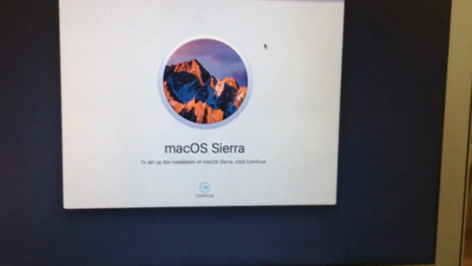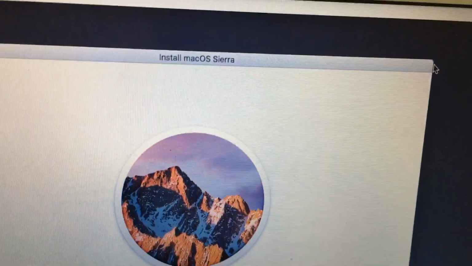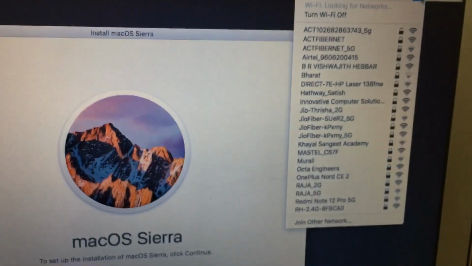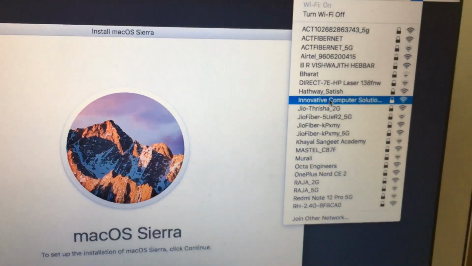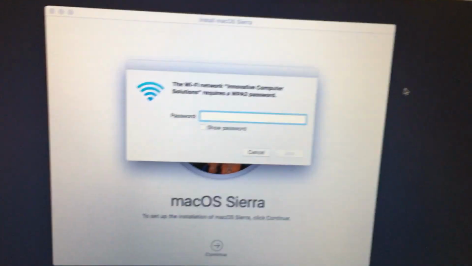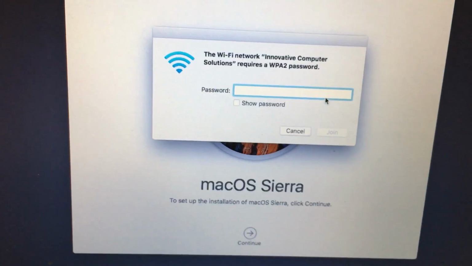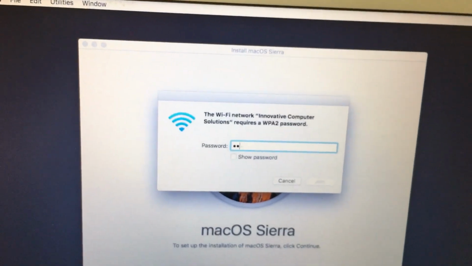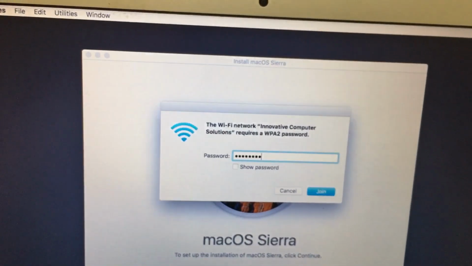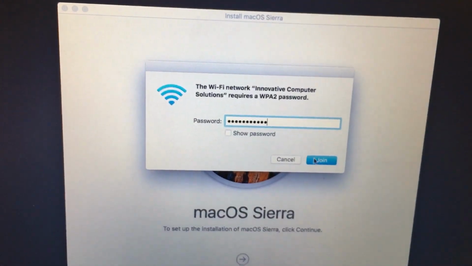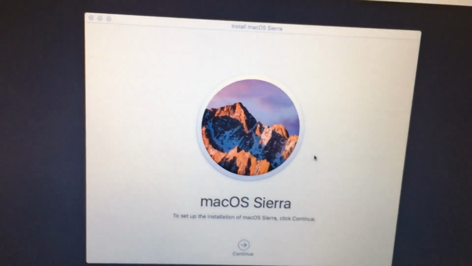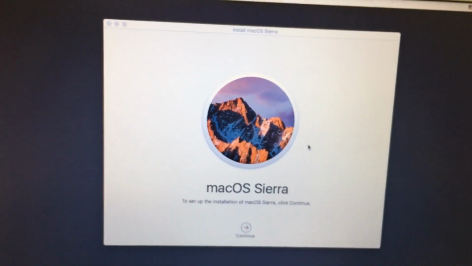For this, what has to be done is simply you need to click this Wi-Fi button. You need to be connected to your Wi-Fi. This is my Wi-Fi network, Innovative Computer Solutions. I will type my password, and then click the join button. Now we can see the Wi-Fi has been connected.